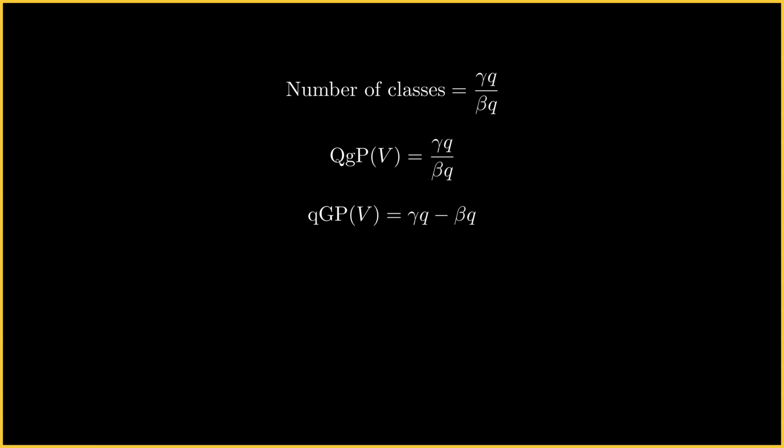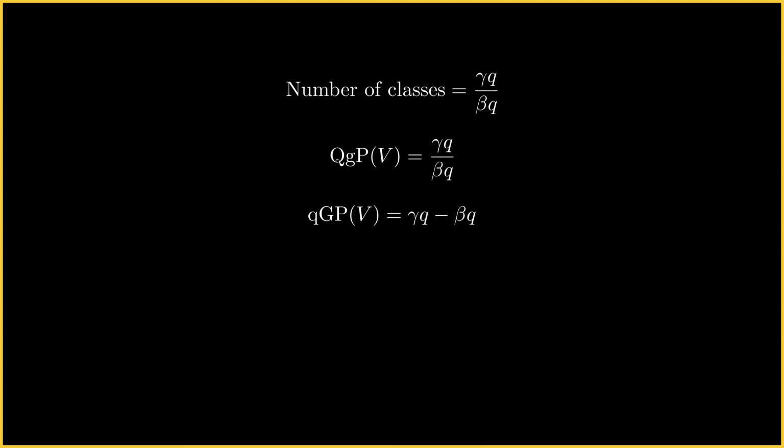Note here that I'm also introducing the grade. We will be talking about this a lot more later, so for now just take note that the grade of this Vitali set, if it were measurable, would be gamma qua minus beta qua.